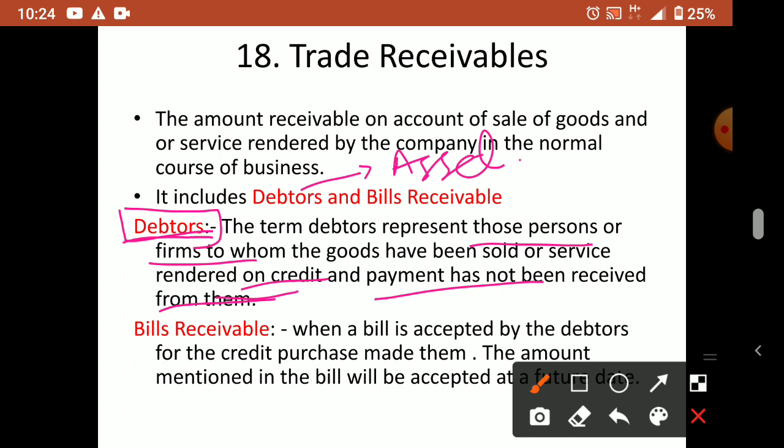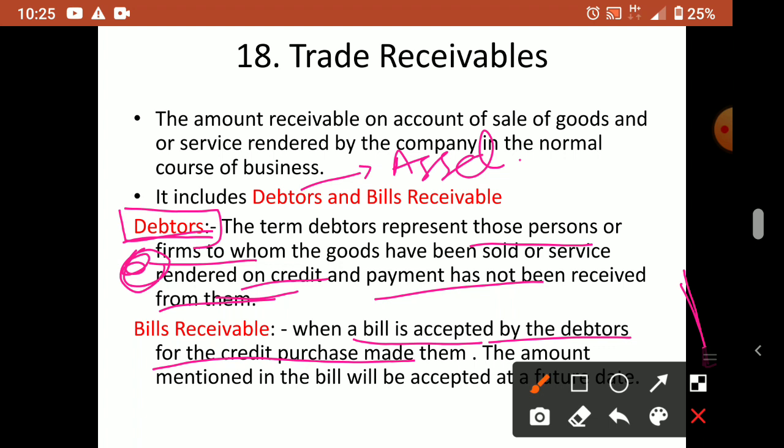Now bills receivable. Bills receivable are also another form of debtors only. Those debtors who accepted a bill for the credit purchase. So the same thing only, these are without bill. Bill means a paper or a certificate which is certified by an advocate or notary public, and it says this much amount I have to pay to this person, or this much amount you pay to me.